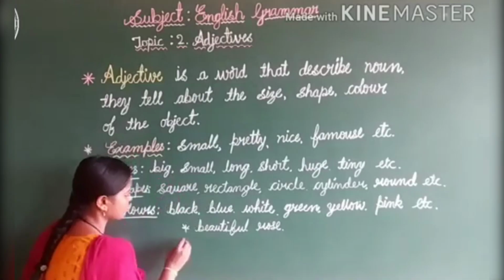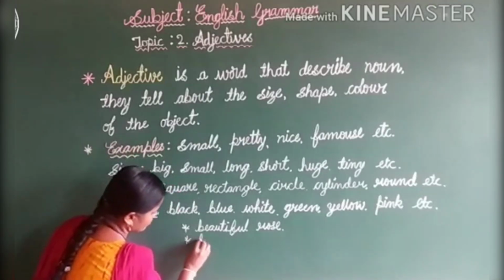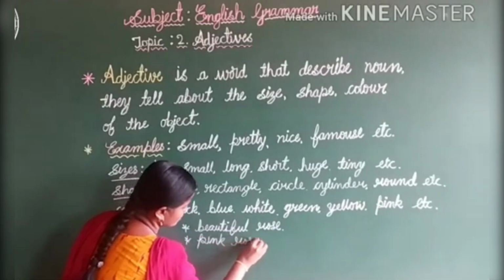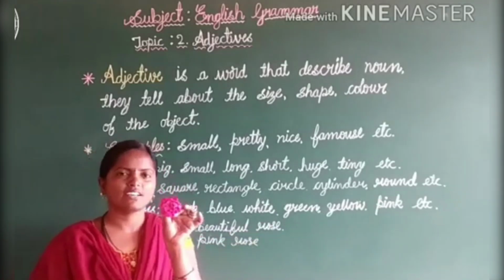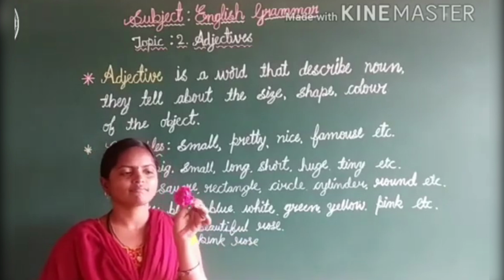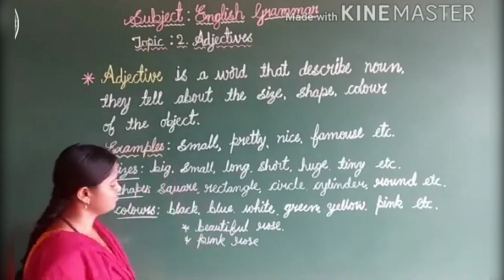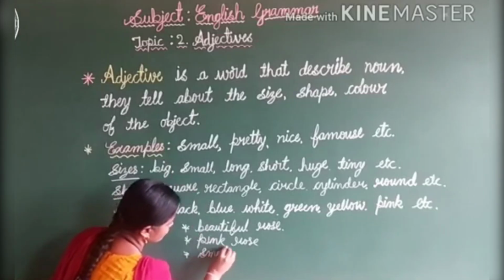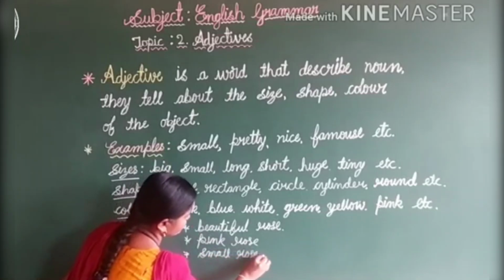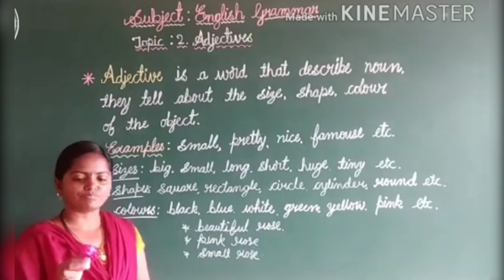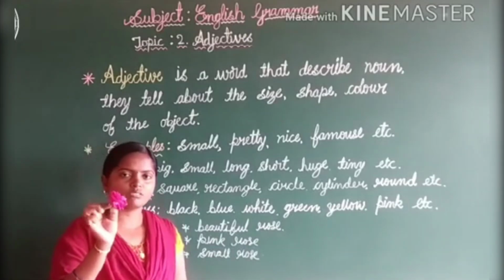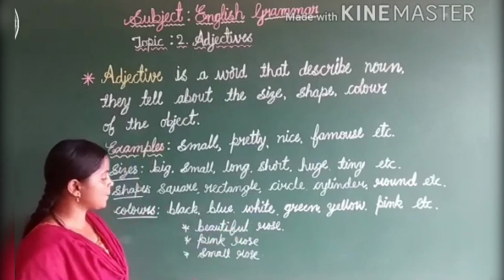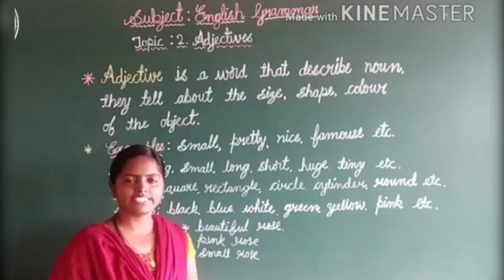Pink rose. P-I-N-K, pink rose. Is it a big rose or a small rose? Okay, small rose, right? So this is a small rose. For this one thing we are getting three adjectives: beautiful, pink, small. Isn't it?